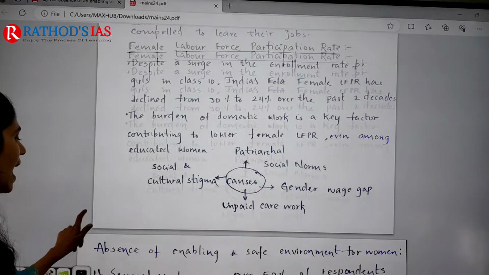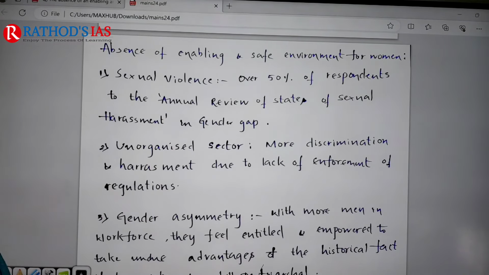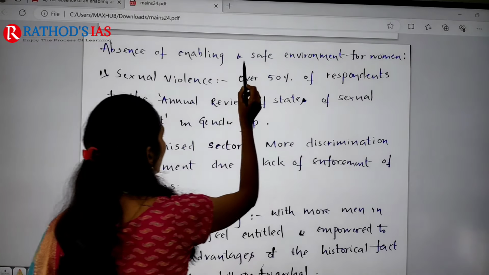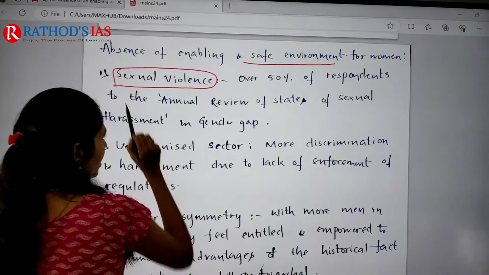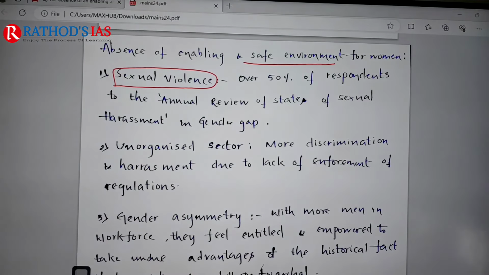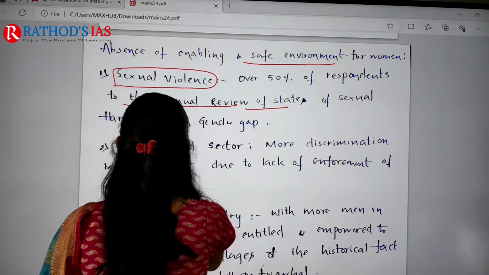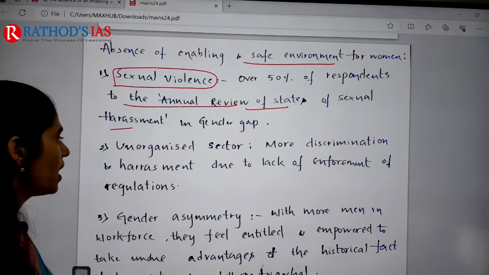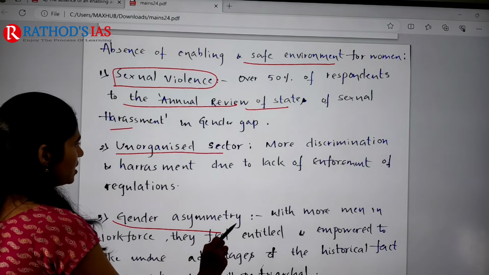And the next one is absence of an enabling safe environment. So women are also not having the proper safe environment. For example, sexual violence is happening. So 50% of respondents to the annual review of the states, sexual harassment is seen. And even they come in the unorganized sector and gender asymmetry.